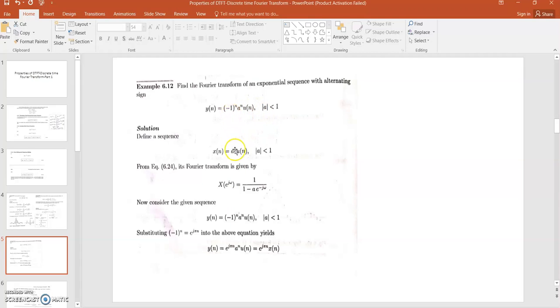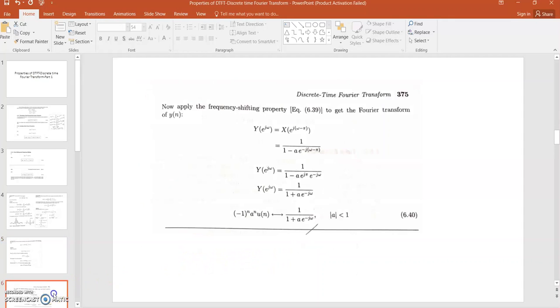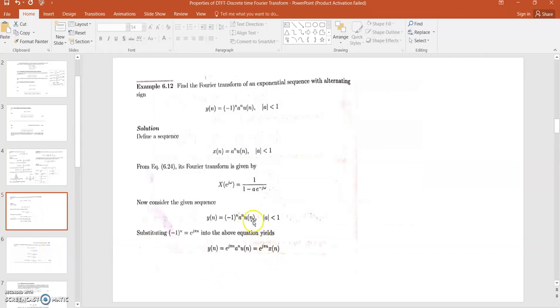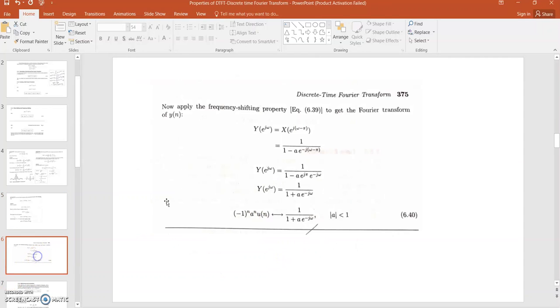So when you write this minus 1 as e to the power j pi, this representation can be written as e to the power j pi into x[n]. x[n] is supposed to be a to the power n u[n]. And then applying the frequency shifting property, we are just replacing omega by omega minus pi in the Fourier transform of a to the power n u[n], right? Here we have done this. So this is the DTFT of the given function.